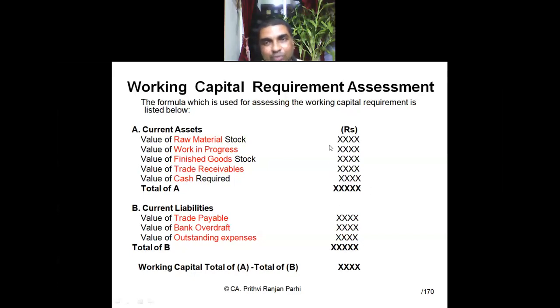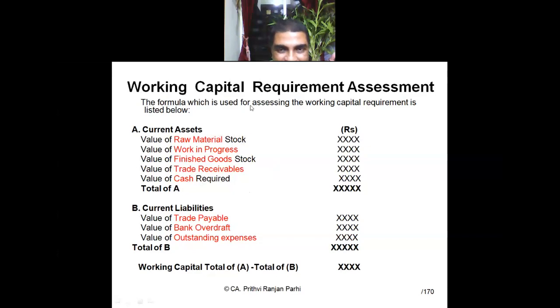Working capital is called the blood in the business. It needs to circulate, just like blood flows in the body. Raw material has to be converted into WIP, then finished goods, then receivables, receivables to cash. So always there will be surplus. To buy raw material, you need cash. To keep work in progress, you need cash. But some of this can be managed without cash also. For example, some raw material can be purchased on credit.